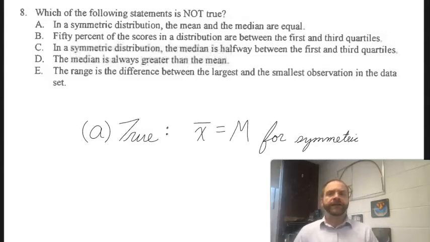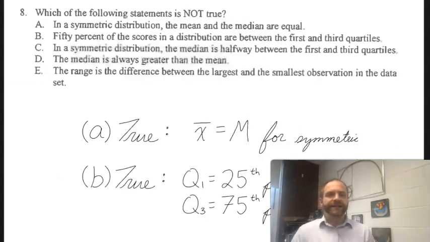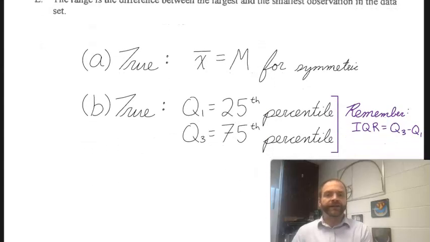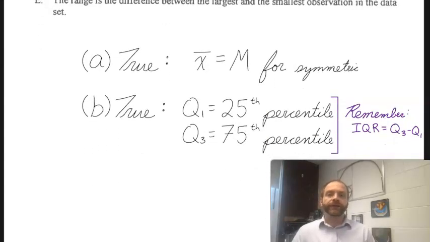So if we read B, 50% of the scores in a distribution are between the first and third quartiles. Now realize the first quartile is Q1, the third quartile is Q3. That relates back to the idea of IQR. IQR is the difference between your Q3 and Q1, and 50% of the information lies in that difference. Now notice I said the word difference. That is a number. IQR is not an interval, it is a value. So that is something to keep in mind for B.